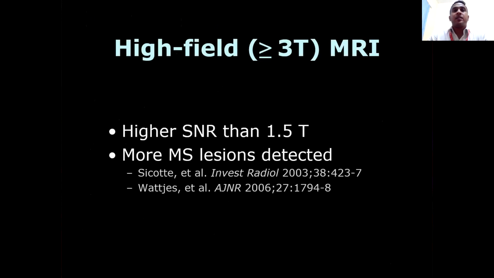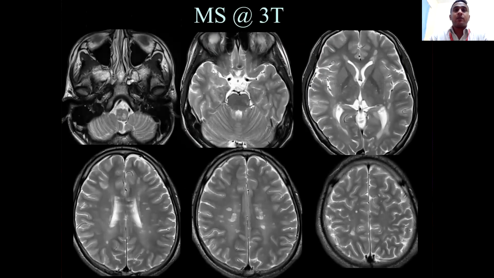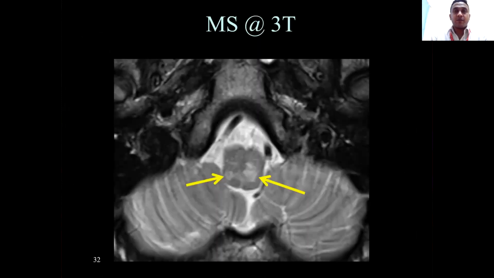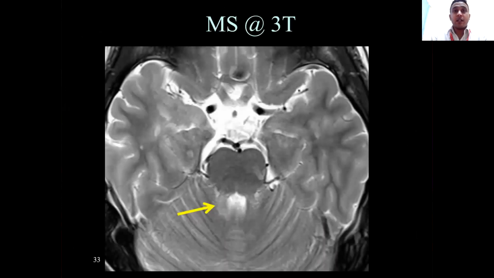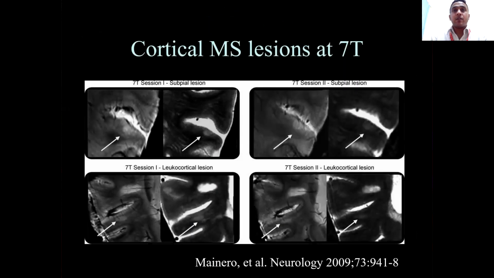High field, more than 3 Tesla MRI, higher SNR. Compared with 1.5 Tesla, more MS lesions can be detected, obviously. Multiple sclerosis at 3 Tesla. So here we are able to see multiple lesions involving the brainstem, centrum semiovale, periventricular regions, subcortical regions, extensively involving almost all the lobes and the white matter. Here again, same. Look at the brainstem. Again, the cerebellum also, infratentorial.